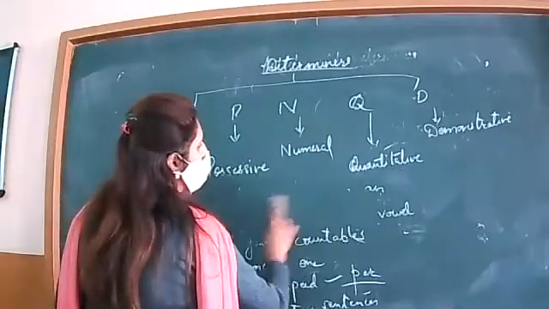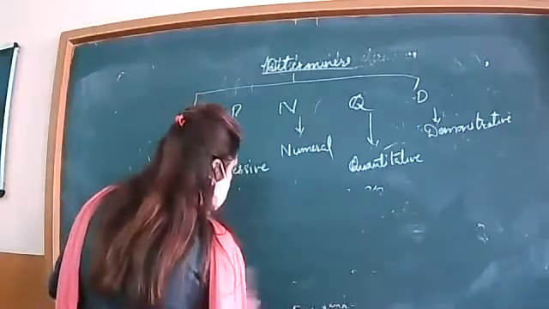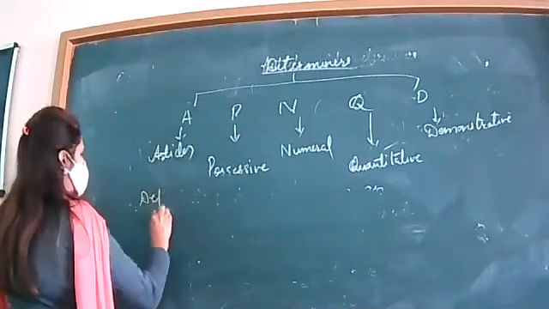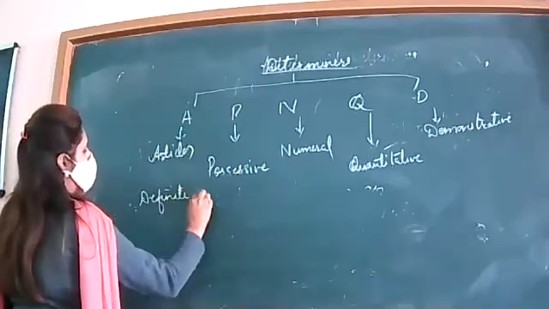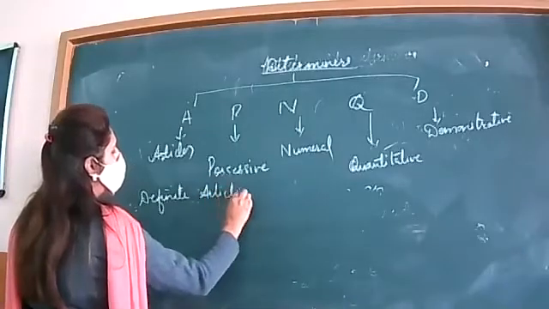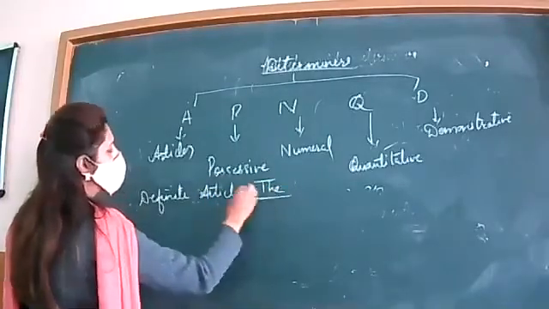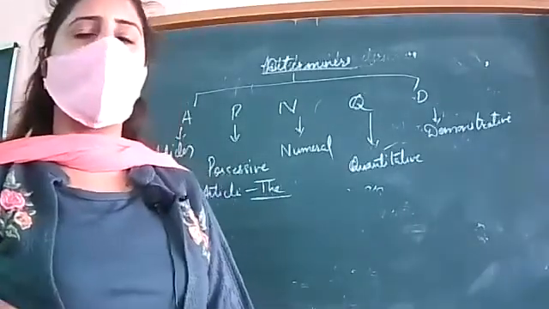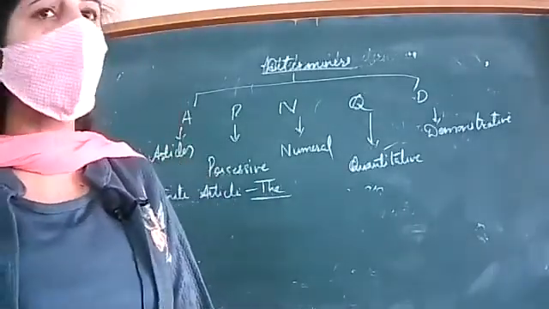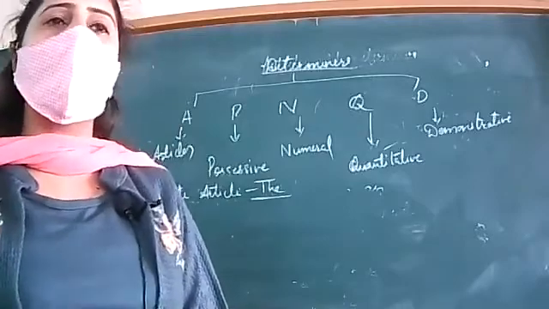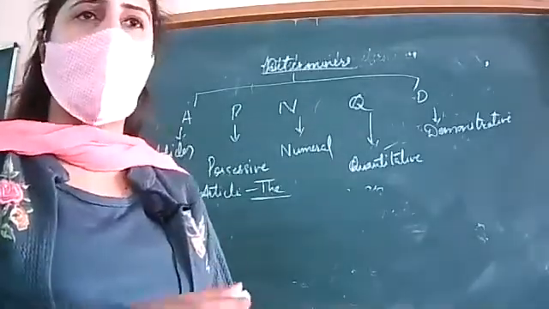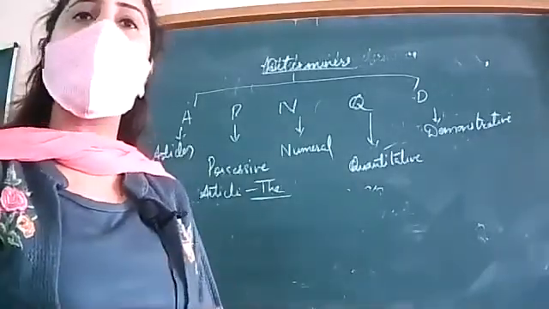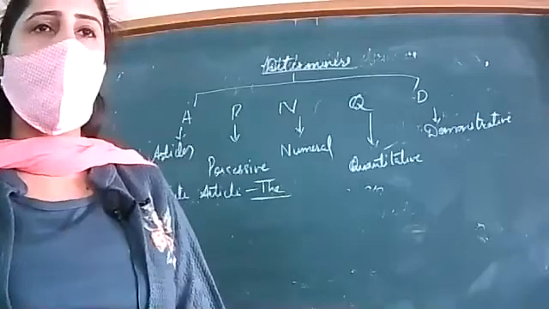Now, having done the indefinite articles, next is the definite article. Which is the definite article? It is the. The is called the definite article because it refers to one particular thing of which we are talking. For example, when a noun is used in the preceding sentence and in the next one we have to refer to it, we can use the.